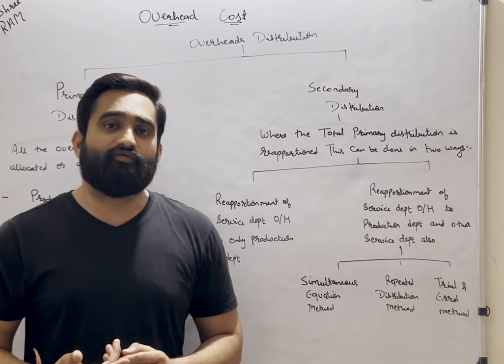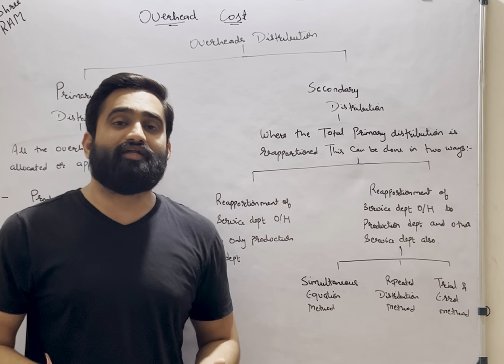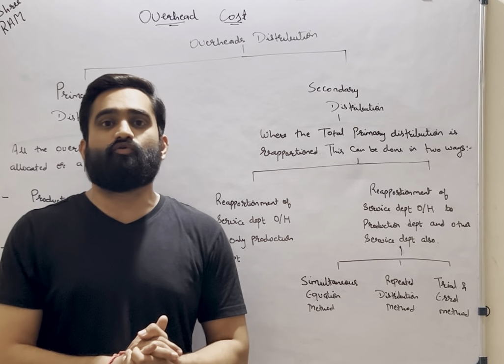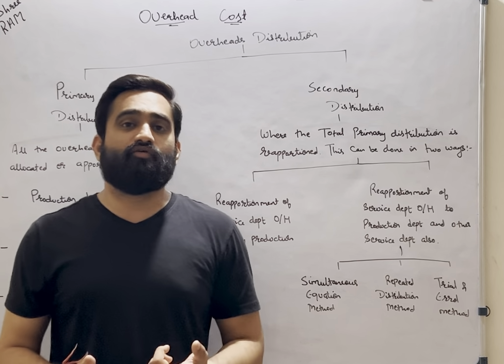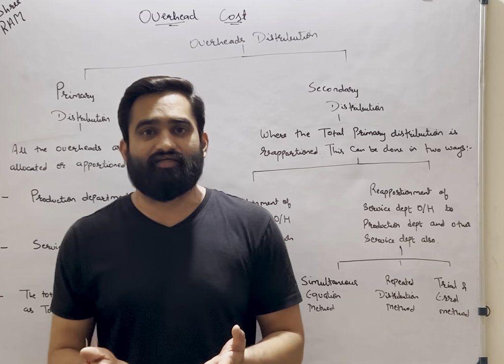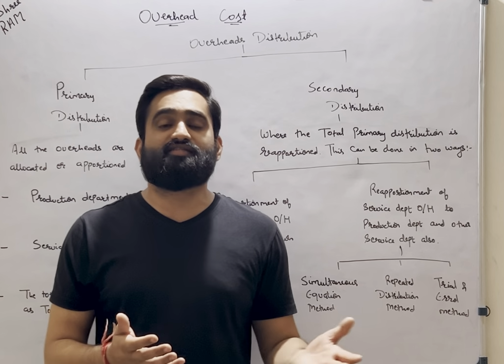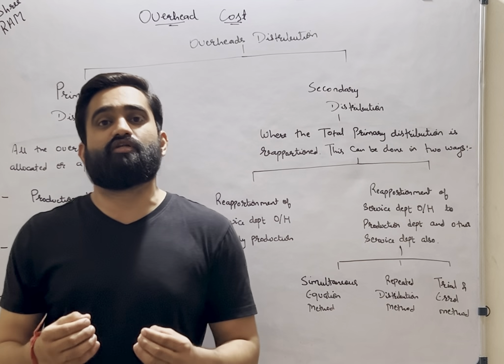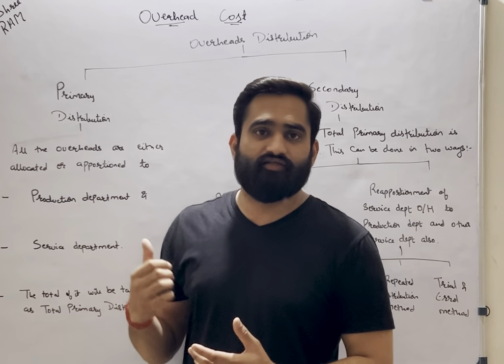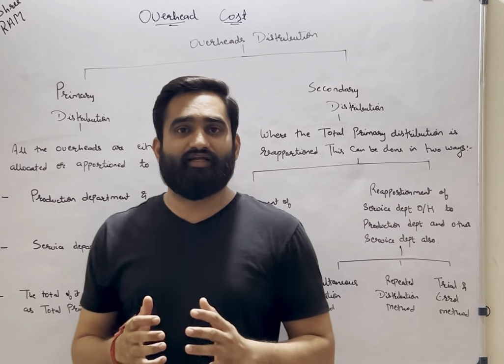Whatever overheads you will be given, you will be either allocating it or apportioning it to production department and service department only. But yes, you may find out in question that a company is having three production departments, A, B and C, and 2 service department X and Y. Now the allocation and apportionment will be done in 5 different departments, right? So let us understand the primary distribution and secondary distribution.